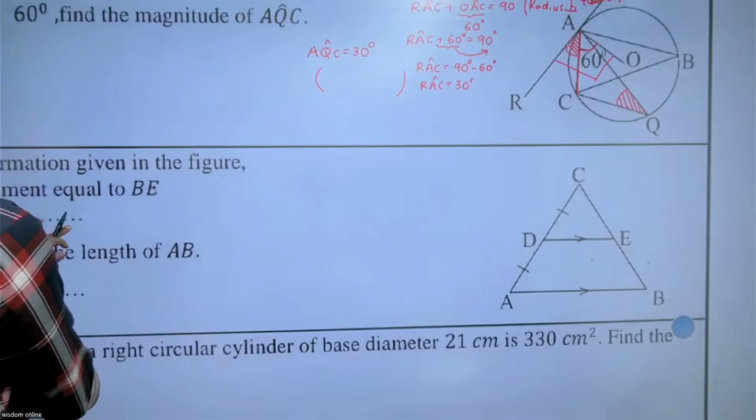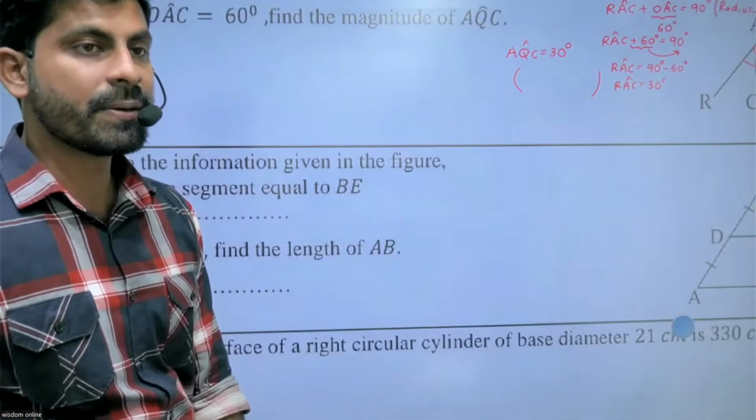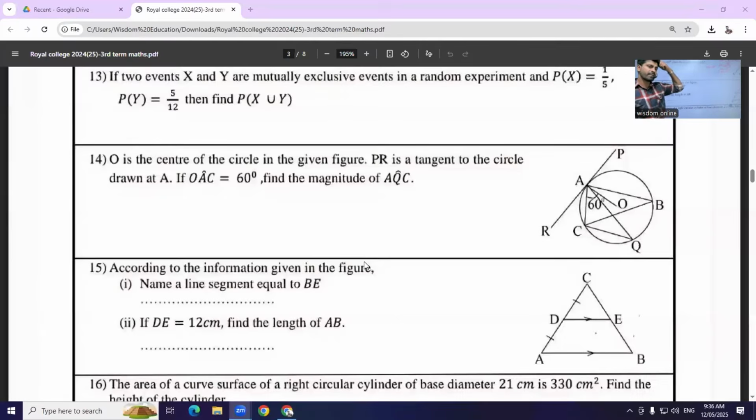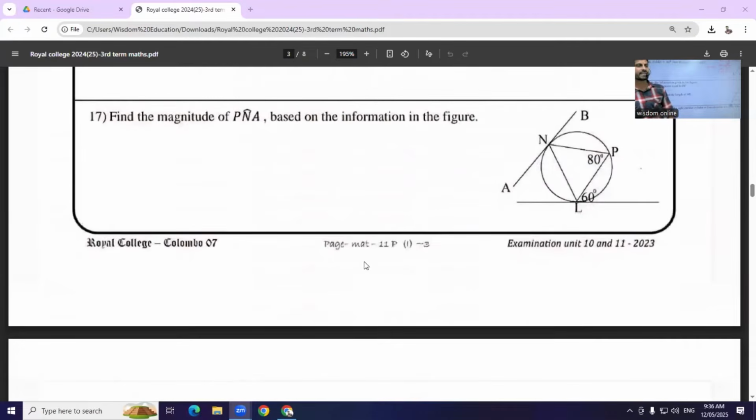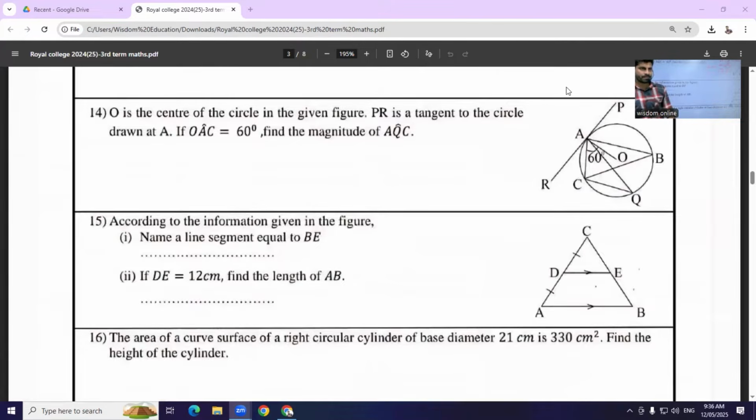Okay. Then look at the next one. What is the question number? Question number 15. According to the information given in the figure, name a line segment equal to BE. We can apply the midpoint theorem. Midpoint theorem means if you join the midpoints of two sides of a triangle, that line will be parallel to the third side.